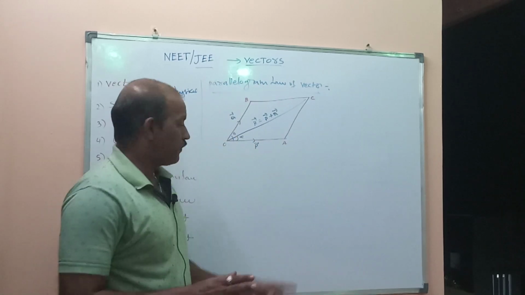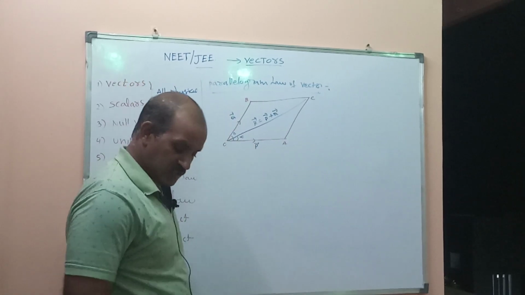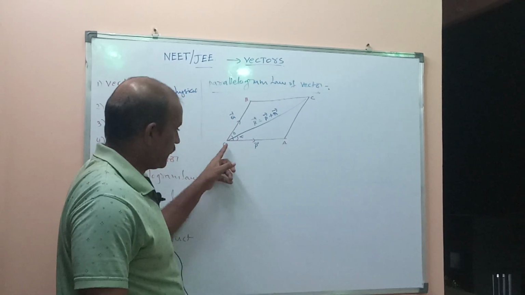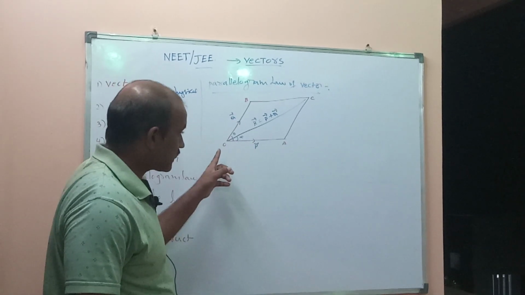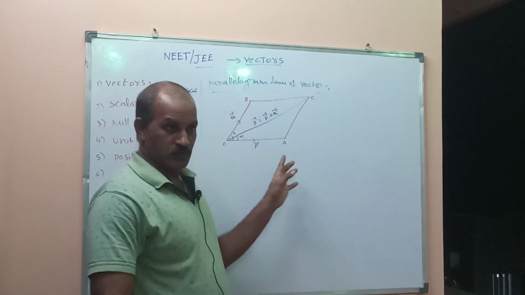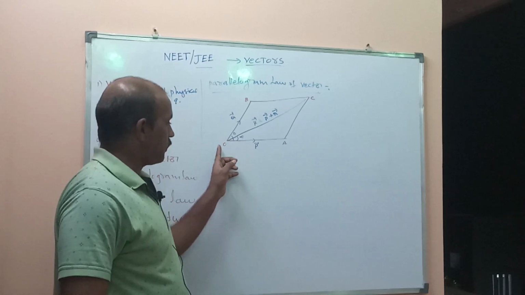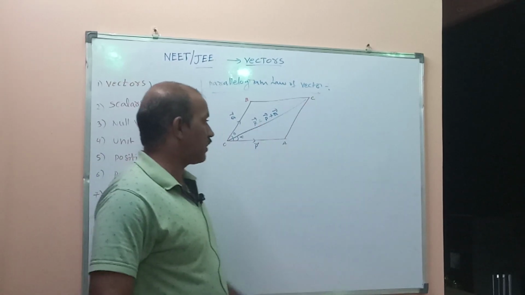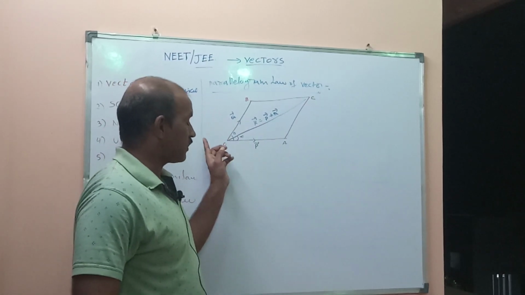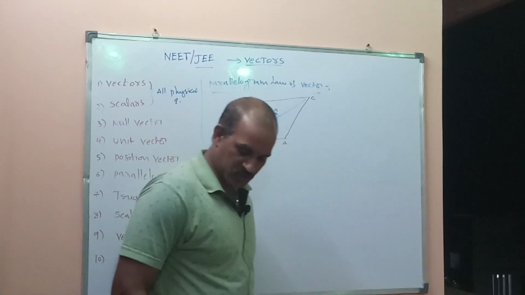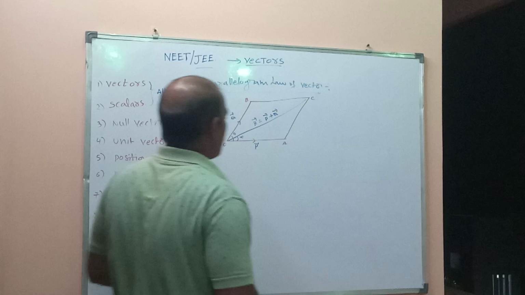Very simple. When two vectors act along adjacent sides of a parallelogram passing through one point O, the resultant is the diagonal through the same point, in both magnitude and direction.